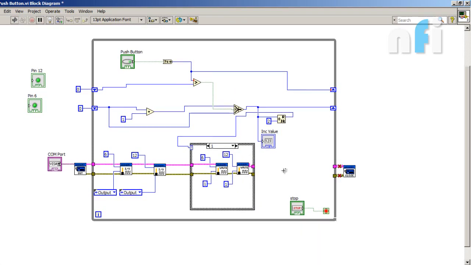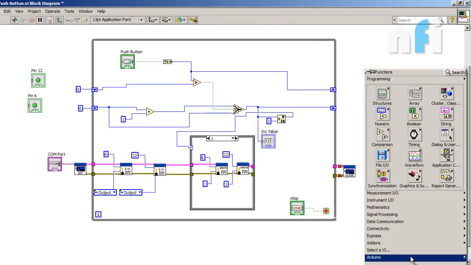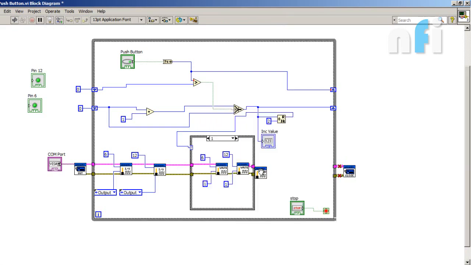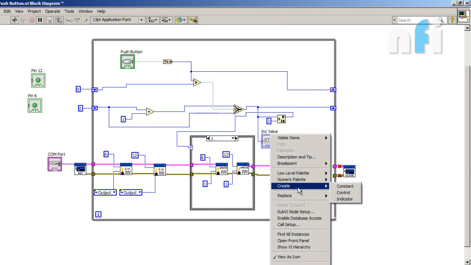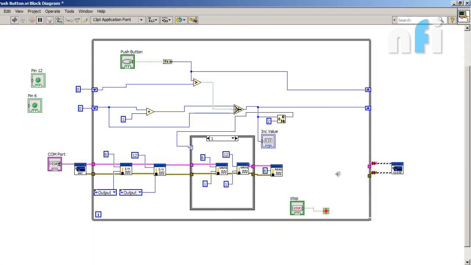Now you also want to display the LEDs on the virtual screen here. So you need two extra functions called digital read. It will read pin number 6, and it will read pin number 12.